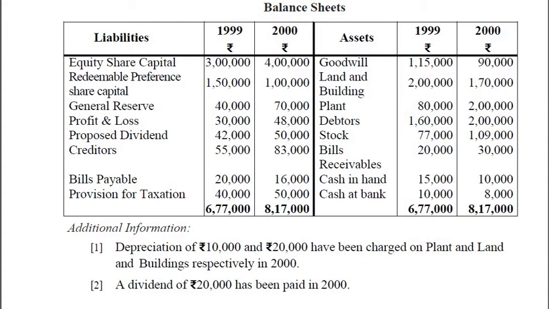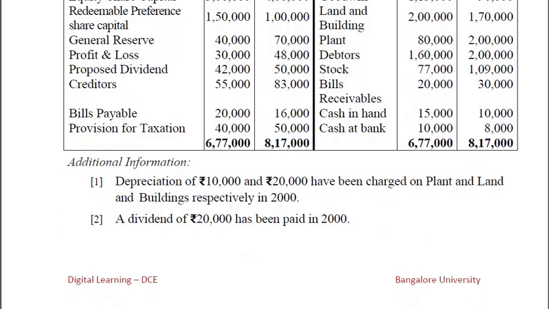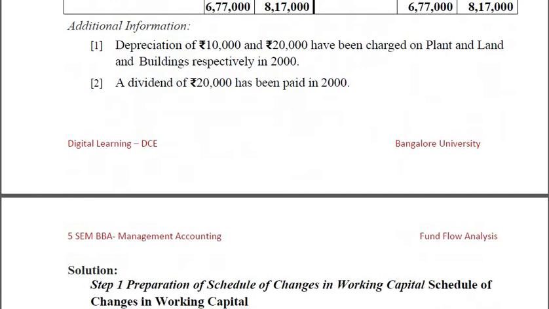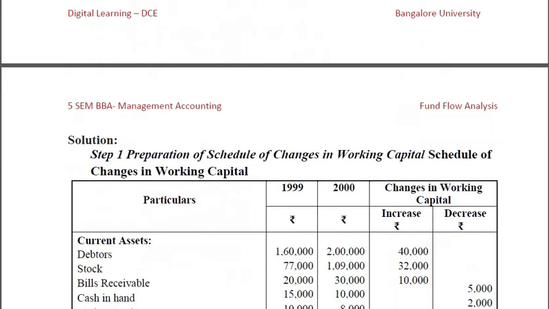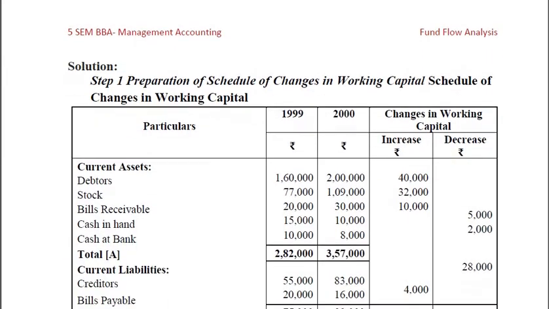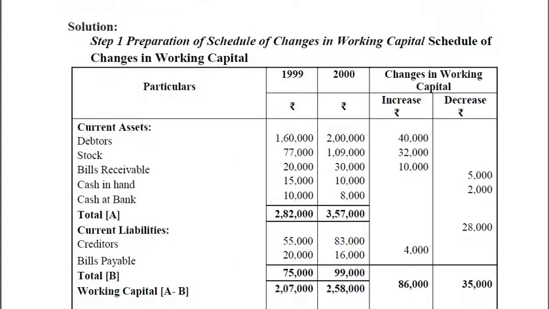Depreciation of rupees 10,000 and rupees 20,000 have been charged on plant and land and building respectively in the year 2000. A dividend of rupees 20,000 has been paid in the year 2000. So these are the adjustments we have. By using this, we need to find out the changes in working capital and also the fund flow statement. So let's go for the solution.